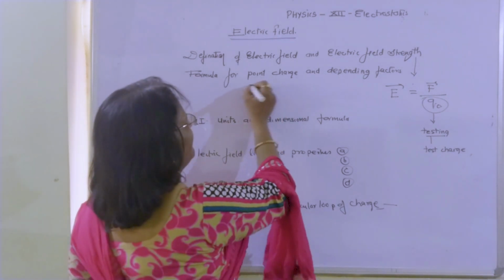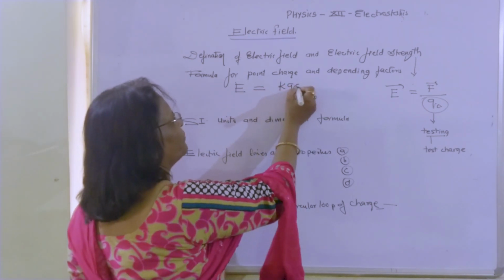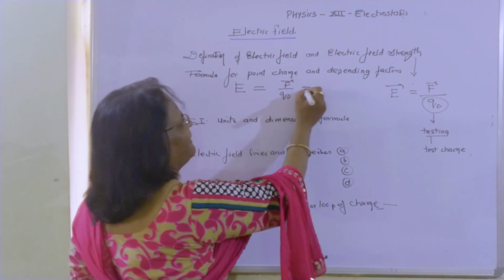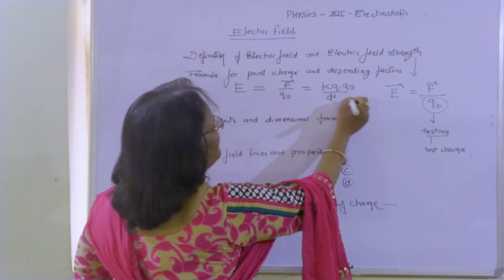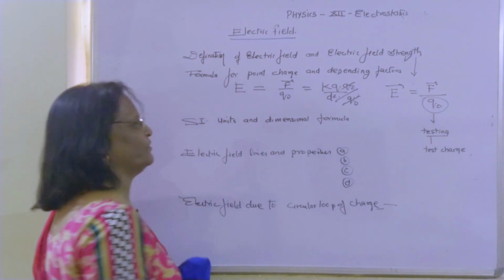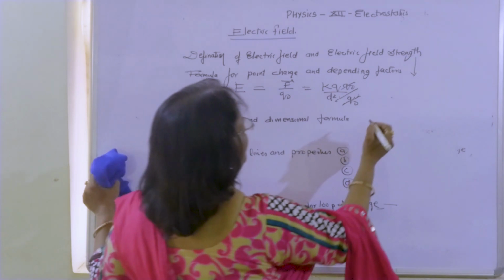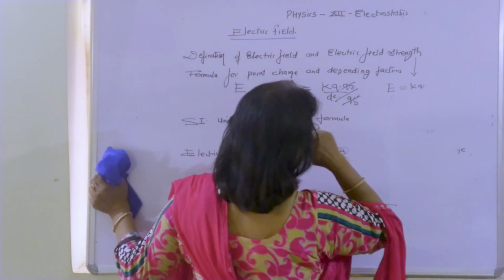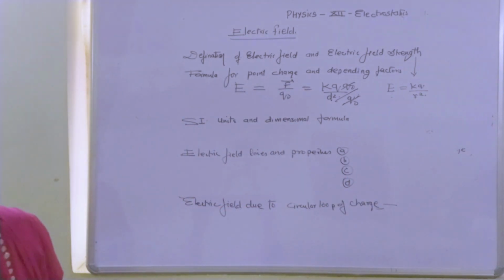And then the formula for electric field for a point charge: it is F upon Q0, that is KQQ0 upon d square divided by Q0, and this Q0 and Q0 are obviously cancelled out. The formula for electric field intensity will be E equals KQ upon r square. Electric field, again, is a vector quantity.